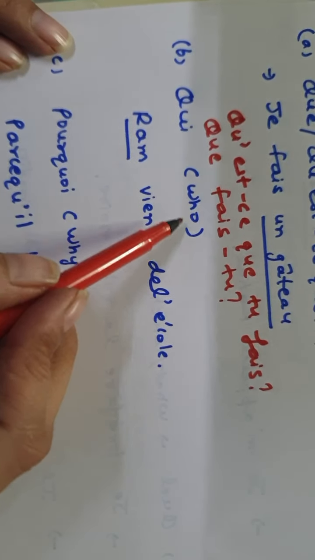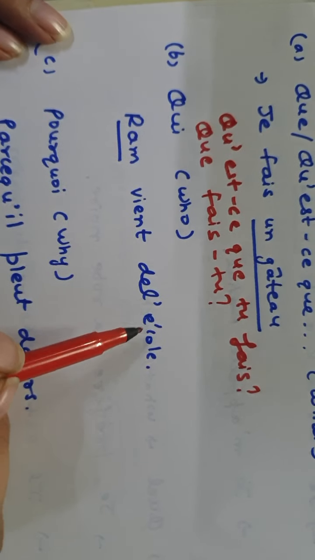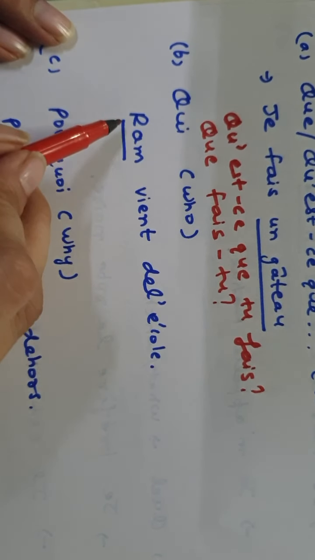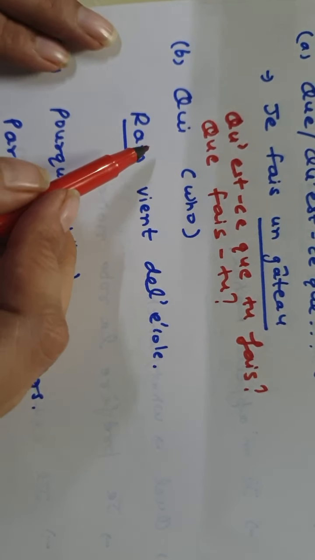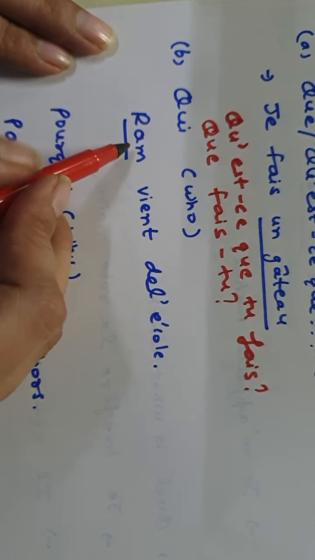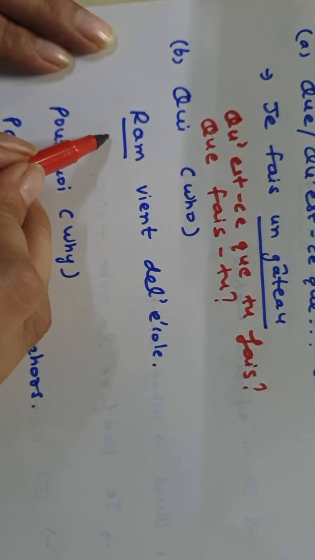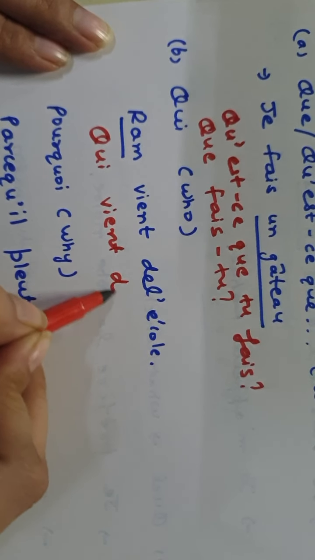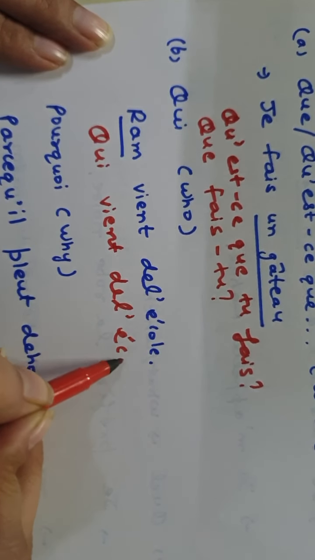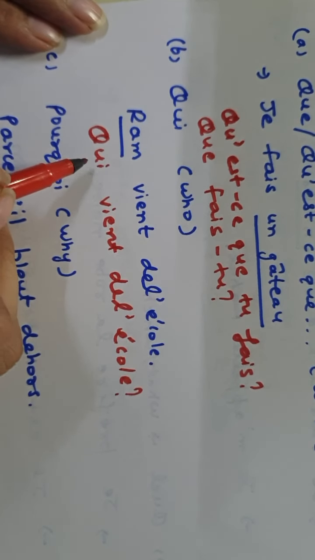Then we have qui. Qui means who. For example, Ram vient de l'école. Ram is coming from the school. So here the subject has been underlined. Whenever the subject has been underlined, you have to ask the question qui. And the subject is a person. Basically the subject has to be a person. So you can simply make the question qui vient de l'école. You don't have to do any inversion. You can just simply use the first method.